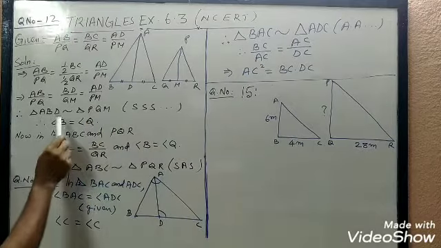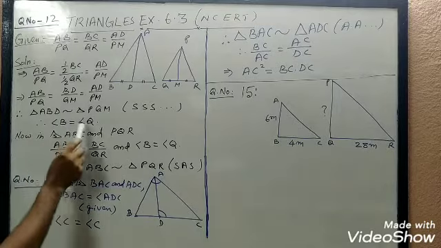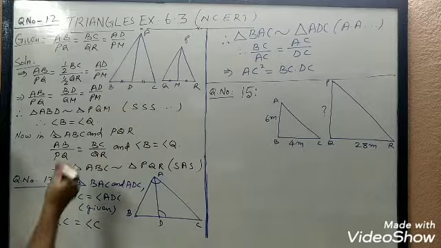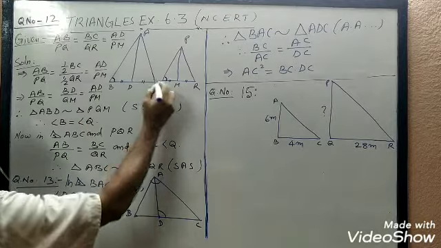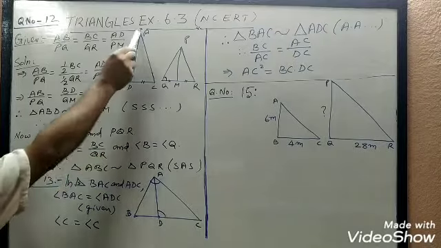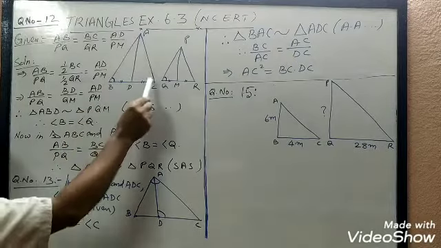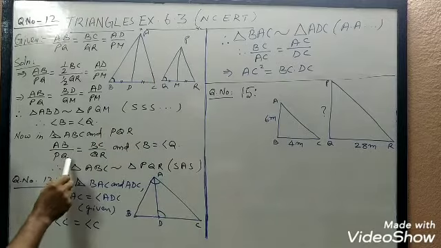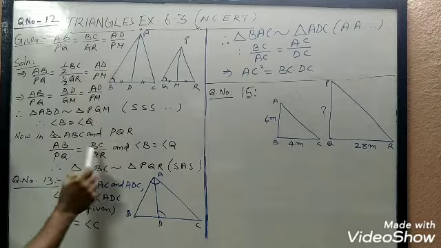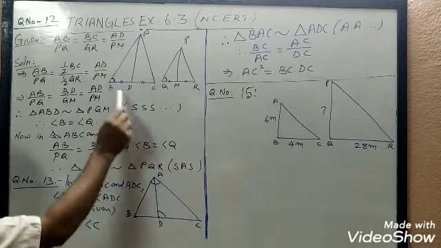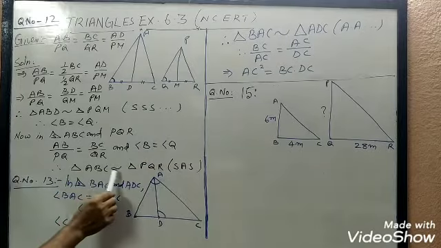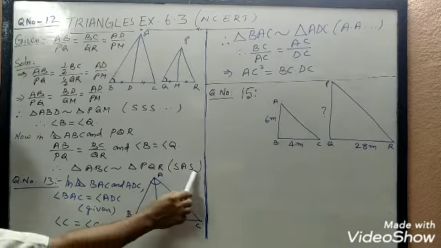Therefore, if triangles are similar, the corresponding angles are equal. Angle B equal to angle Q, we proved. Now let us take triangle ABC and PQR. In the whole triangle ABC and PQR, AB by PQ equal to BC by QR, given, and angle B equal to angle Q, which we proved above. Therefore, triangle ABC is similar to triangle PQR by SAS similarity.